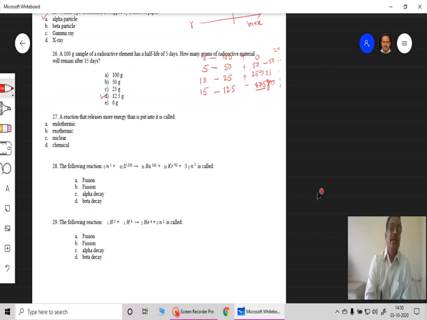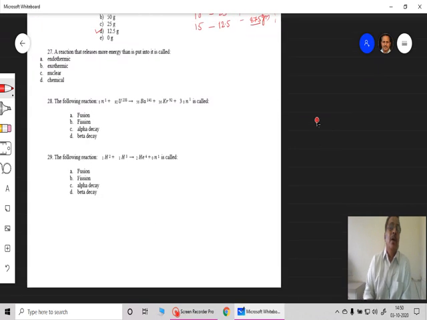Then question number 27: a reaction that releases more energy than is put into it is called as, exothermic, endothermic, a nuclear and chemical. No questions about this. Energy required to carry out a reaction is endothermic, and energy released in a nuclear reaction is exothermic. So B is the correct option there.